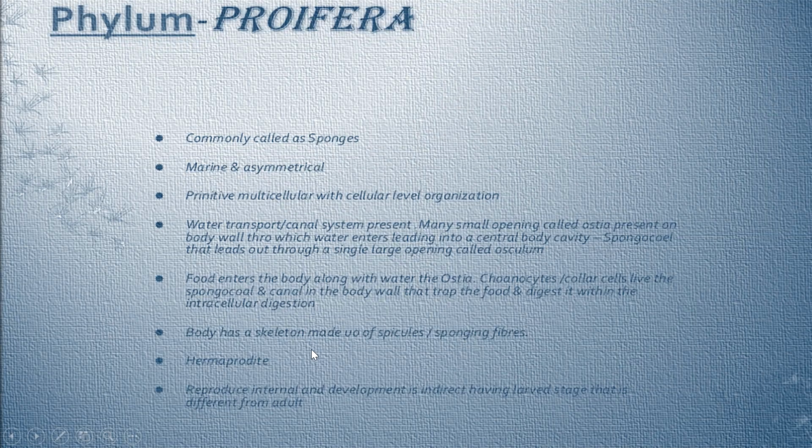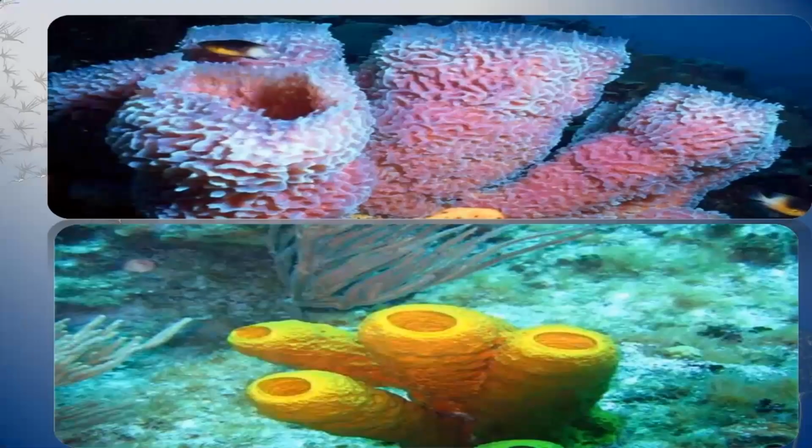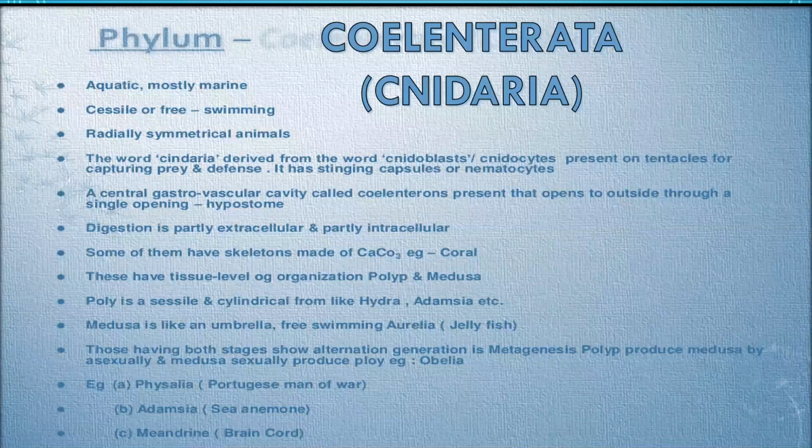The body of the Porifera sponges is supported by spicules. They are hermaphrodite. They reproduce internally and development is indirect, having a larval stage. See, these are the sponges.